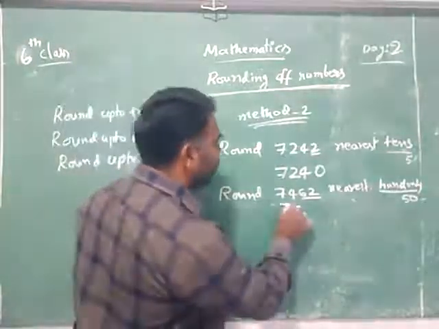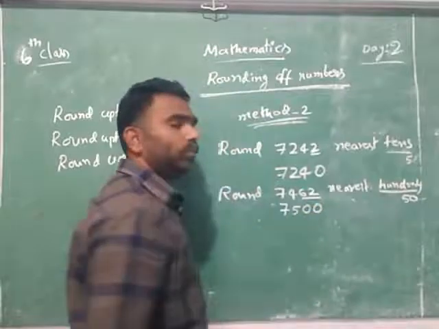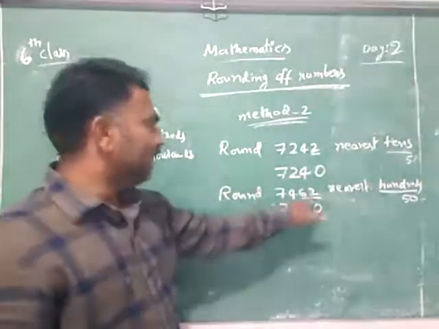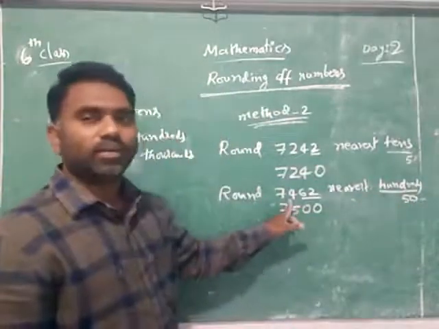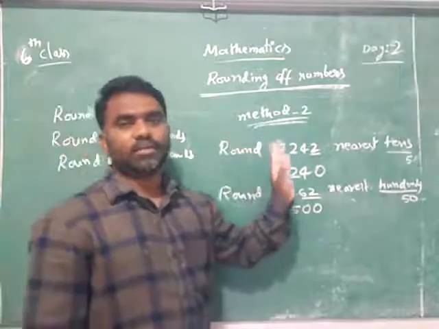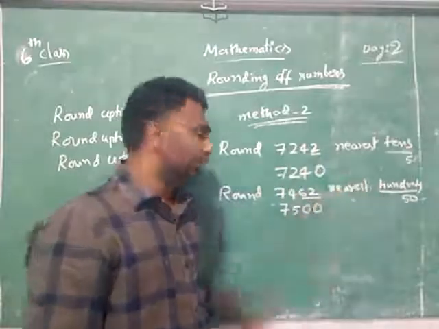Now and what you will write here? 7 as it is. And these are 0, 0. Ones 0. Tens 0. And 62 is more than 50. That's why I will increase 1. 4 will become 5. 7 is as it is. So this is a way of rounding nearest to tens to hundreds.